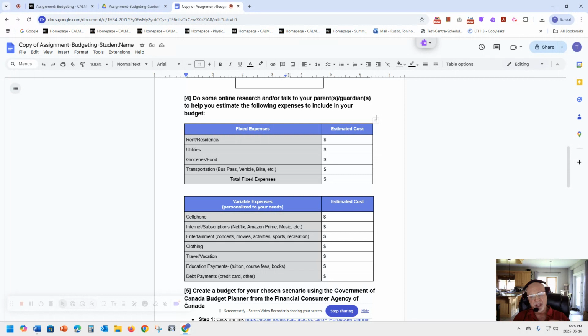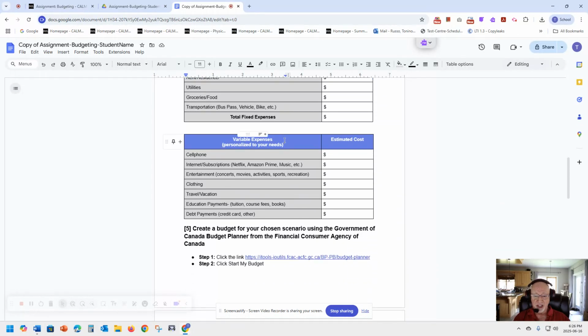You're going to do this based on the amount of money you make, because the amount of money you make determines what kind of living accommodation you're going to get, and then the kinds of expenses that are going to arise based on that living accommodation. So you've got 2 charts. You've got the fixed expenses chart, and you've got the variable expenses chart. And you fill that information in. And if you don't have debt payment, you would just put 0.